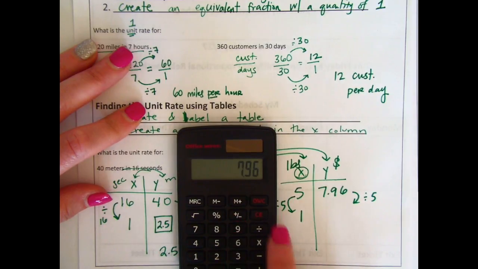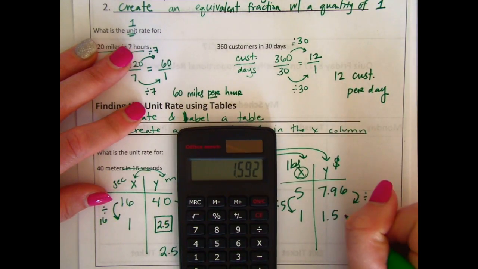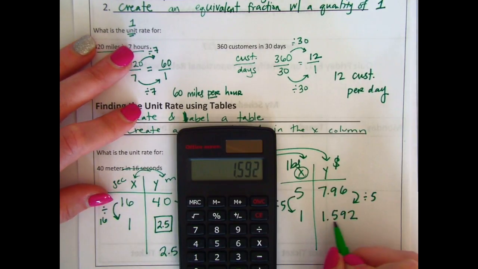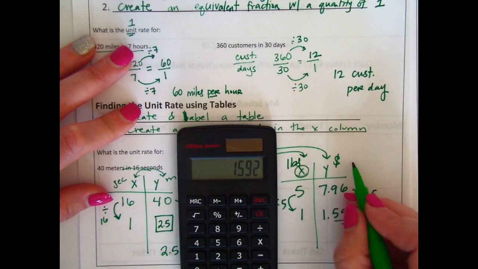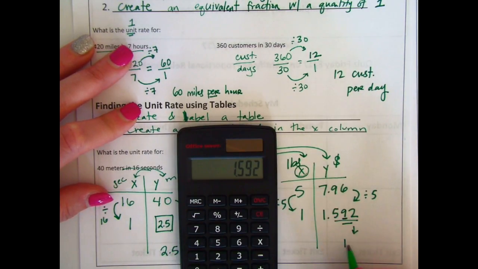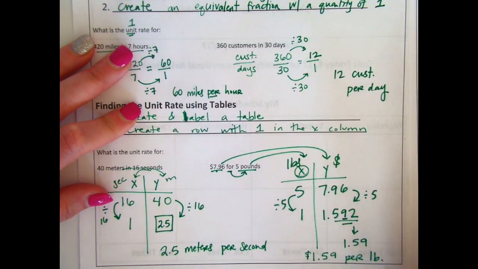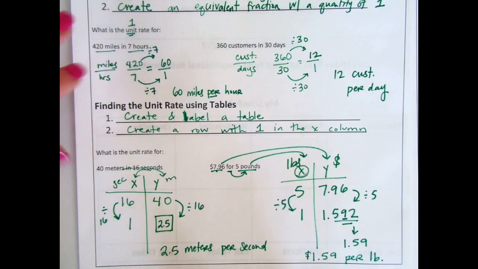If the numbers are simple, you should not use your calculator, but for things like this, feel free to use your calculator. So we get $1 and then 592 thousandths. This is not in money units, so we're going to need to round this to the 9, and it's going to stay the same. So we have $1.59 per pound. LB is the abbreviation for pounds. Okay, this should be review.